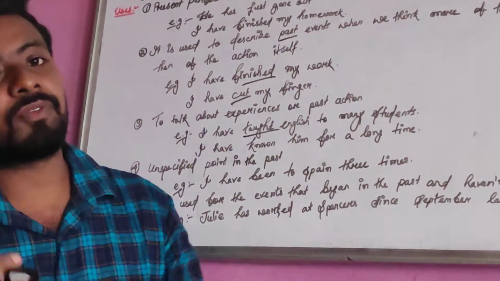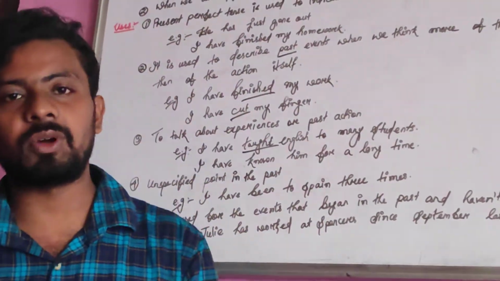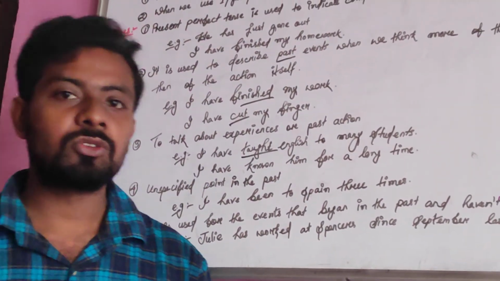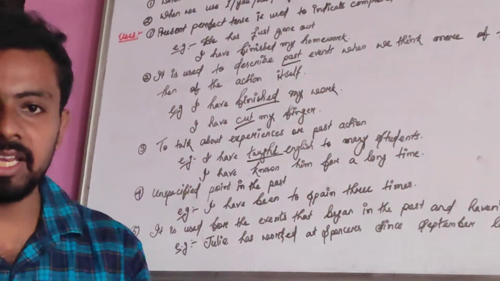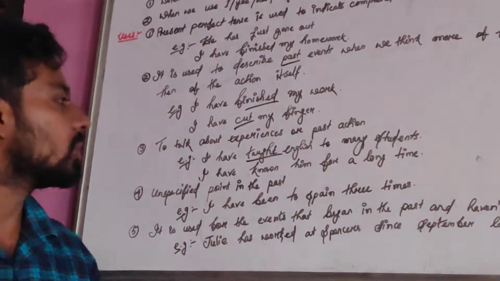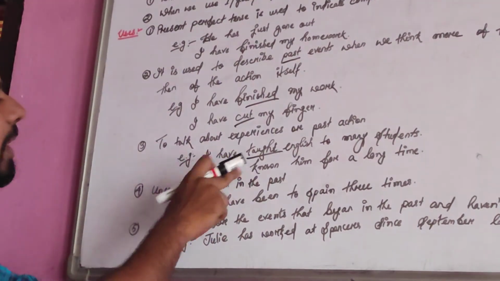Suppose I am going to tell anyone that I want to be an English teacher. So, being an English teacher, I can say I have taught English to many students. That is why I am a teacher now. So these are my past experiences or the past action.